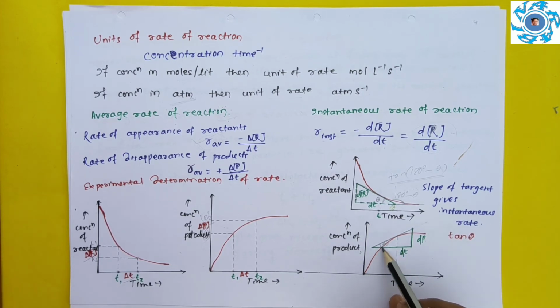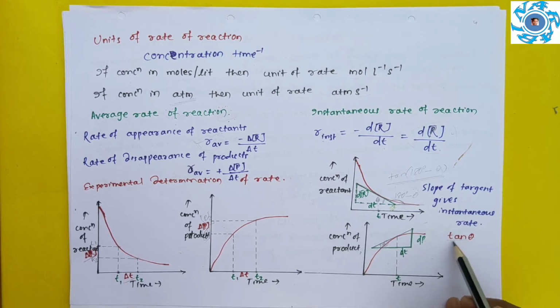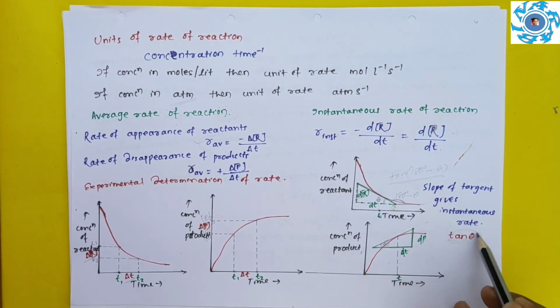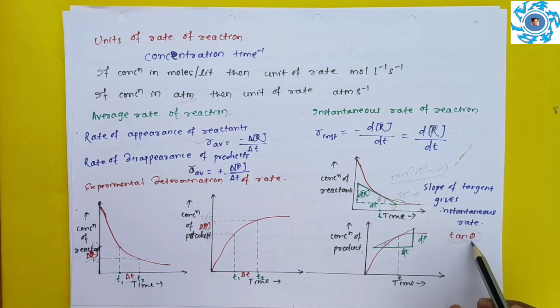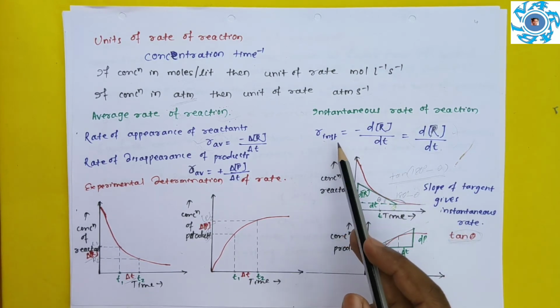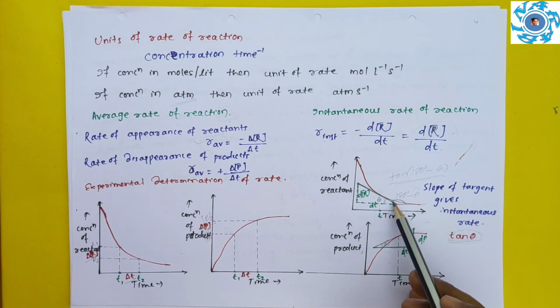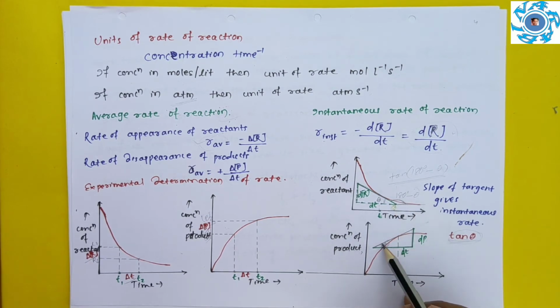This side represents the positive x-axis, so you have to take this angle here. Then we take tan theta, and tan theta means instantaneous rate of reaction. In case of reactants, we are taking this side. In case of products, we are taking this side. We have to remember the basic thing is that we have to take the angle made with the positive x-axis.